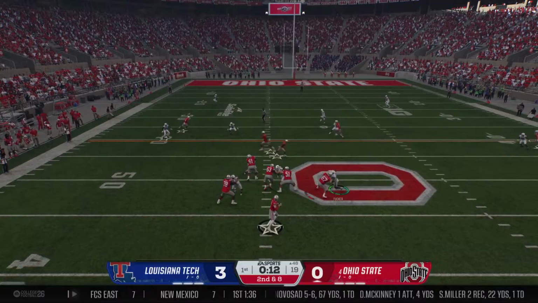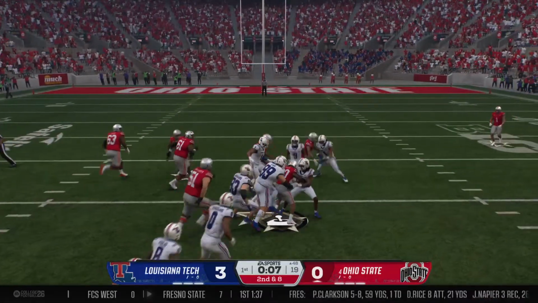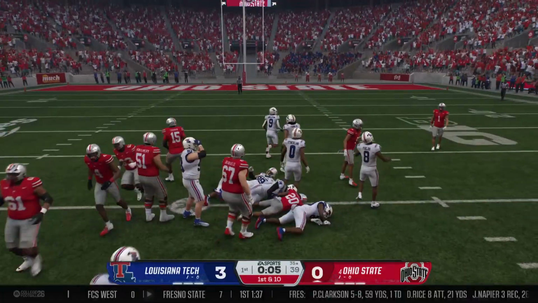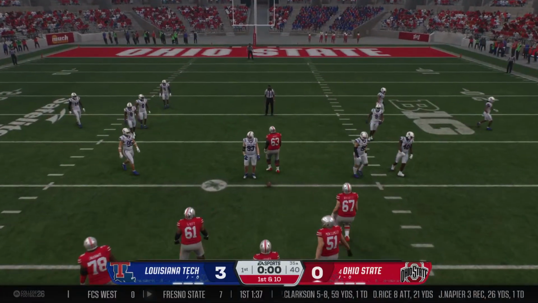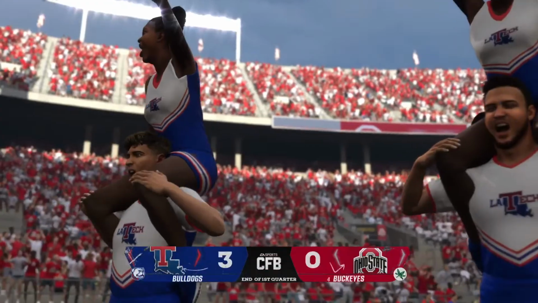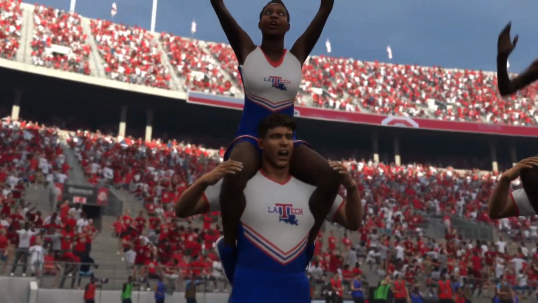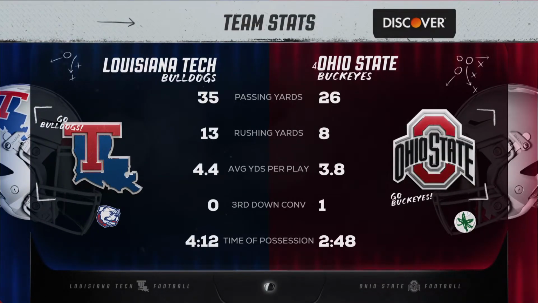Wants to go up top. Got it in the middle, it's Peoples. All down, but he has enough to move the chains. We've reached the end of the quarter, guys, and Louisiana Tech is on top. And after that first quarter, let's see if these guys can get back in the game in the second.